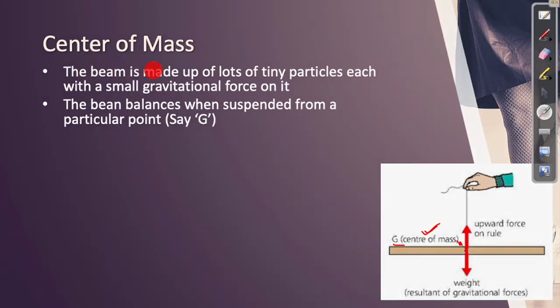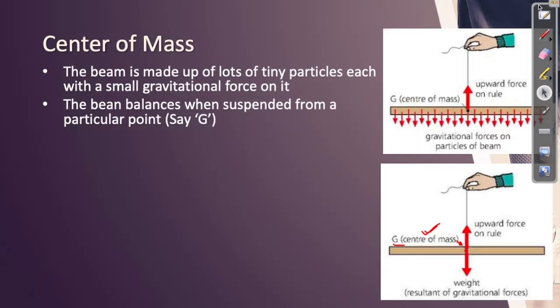The beam is made up of a lot of tiny particles, each with a small gravitational force on it. So what is the beam made up of? This entire body of the beam is made up of millions, trillions, and zillions of atoms, right? And each of these atoms, each of these small particles, is experiencing the gravitational force. Do you agree with this? So this is what is shown in the next picture.